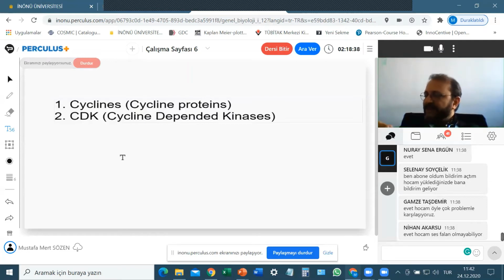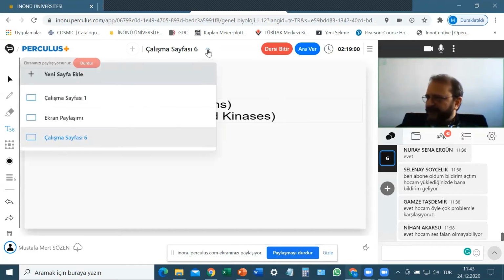But these enzymes need another kind of proteins. Those are called cyclins. Because of that, we call these kinase enzymes cyclin-dependent kinases. And the proteins which control them, cyclins, okay? So these are two important groups of proteins for cell cycle control.